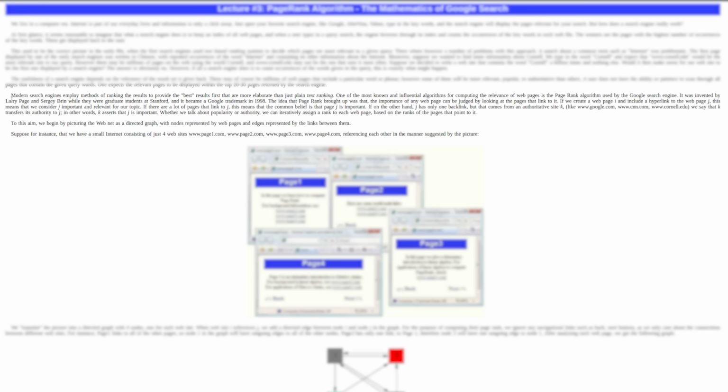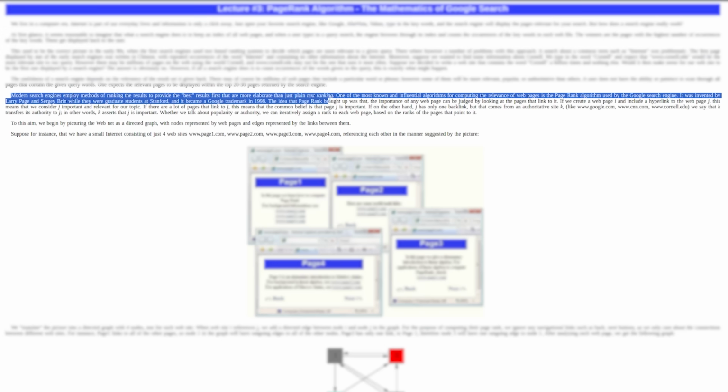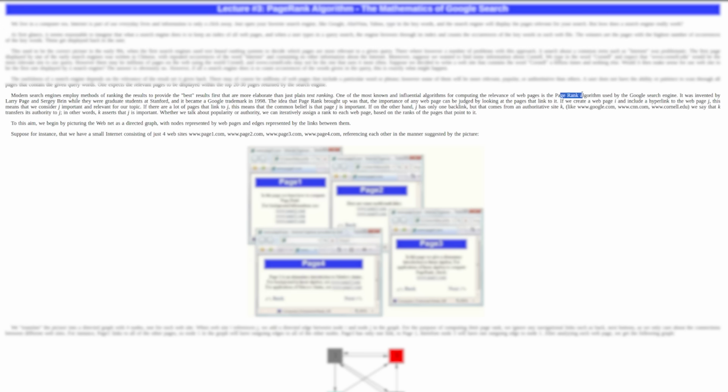So one of the actual paragraphs you need to read out of this is: modern search engines employ methods of ranking the results to provide the best results first and are more elaborate than just plain text ranking. One of the most known and influential algorithms is the PageRank algorithm used by Google search engine. It was invented by Larry Page and Sergey Brin, who basically own the parent company of Google, Alphabet, while they were graduate students at Stanford, and it became a Google trademark in 1998.